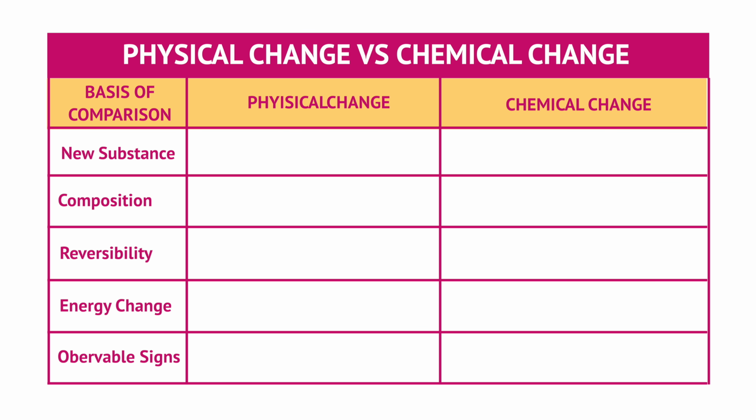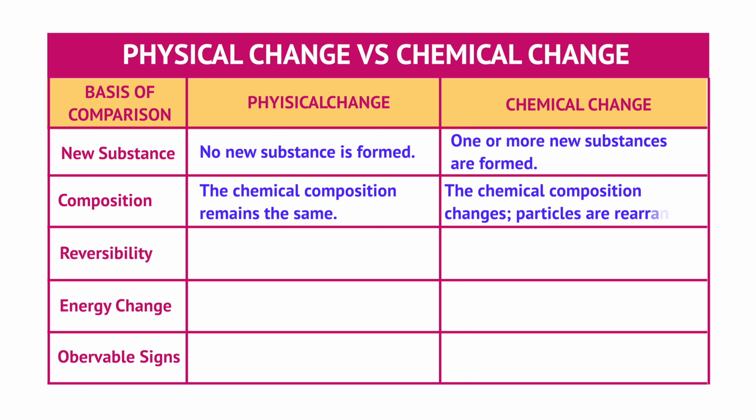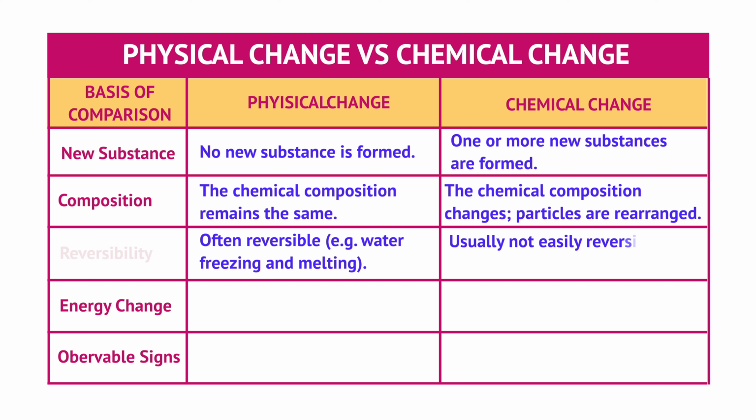Let's compare physical and chemical changes side by side. New substance. Physical change: no new substance is formed. Chemical change: at least one new substance is formed. Composition. Physical: the chemical composition stays the same. Chemical: the chemical composition changes. The particles are rearranged. Reversibility. Physical: often reversible. You can get the original substance back, like water freezing and melting again. Chemical: usually not easily reversible, like burnt paper or a cooked egg.